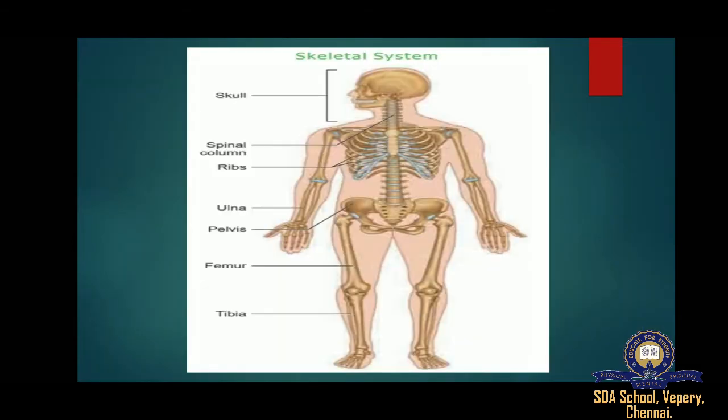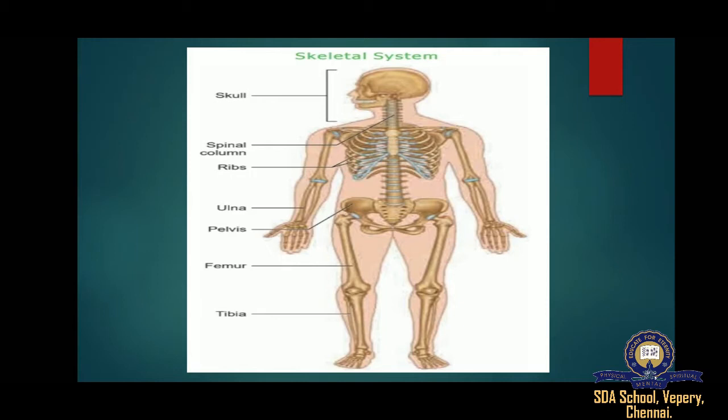The first one, long bones. These are long and slender bones found generally in the limbs. Example, humerus, femur. Short bones. These are short bones which are smaller in size and are found in the carpals and tarsals. Third one, flat bones. These are thin and flat in nature, though not all of them are completely flat.